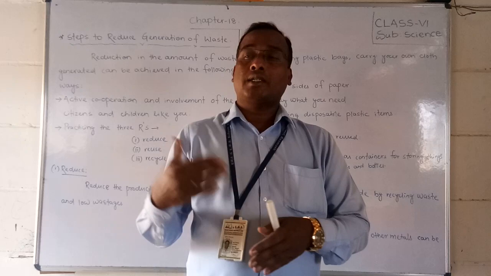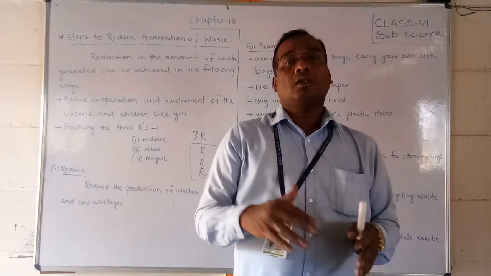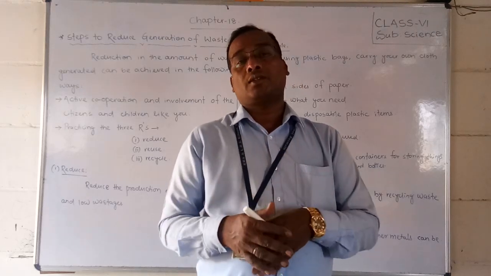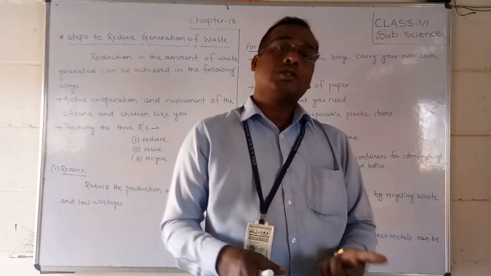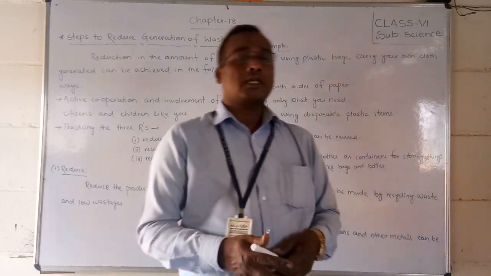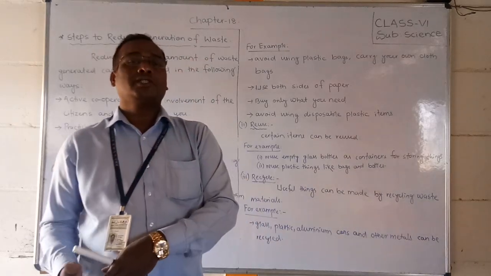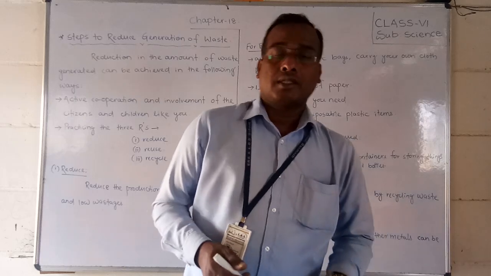They take the paper, glass and aluminum metals to the industry, melt them and recycle them. In the market you get the same paper, aluminum, plastics or glass. Okay, so that is called recycling. Whatever you use a second or third time, that is called recycling.